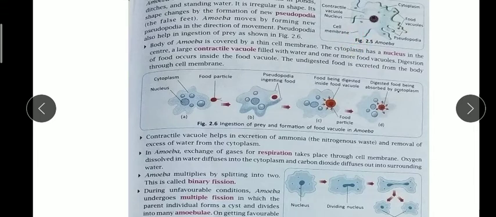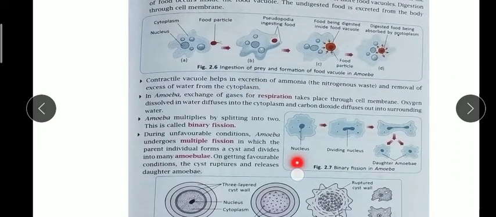Now this is all about respiration. Now how do they reproduce? Amoeba reproduce by binary fission. You can see here in the picture binary fission in amoeba. One parent amoeba divides; the nucleus divides first and then the cytoplasm. One parent amoeba gives rise to two daughter amoeba cells. This is called binary; bi means two. So from one amoeba parent cell, we get two daughter amoeba cells.